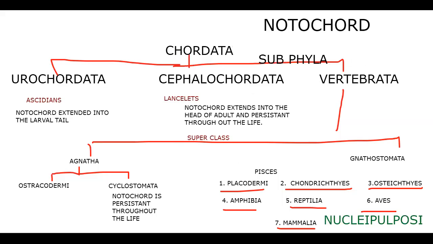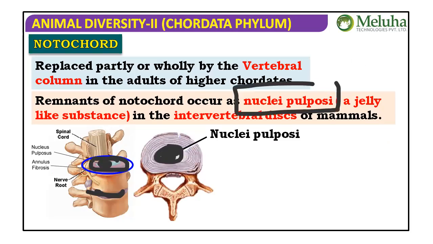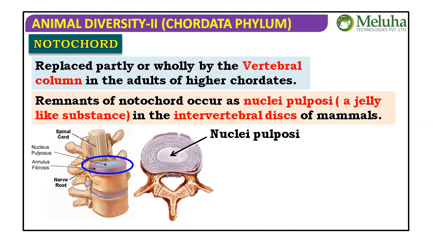Okay, now let's go back. That's showing the nuclei pulposi here, intervertebral. These are our vertebral column. So between the vertebrae, you see these discs. In the center of the disc we have this core gel-like substance, which is the representation of the notochord. The embryonic notochord will disappear and remain as a small gel-like substance, which in adult mammals we call nuclei pulposi. This is the total history of the notochord.